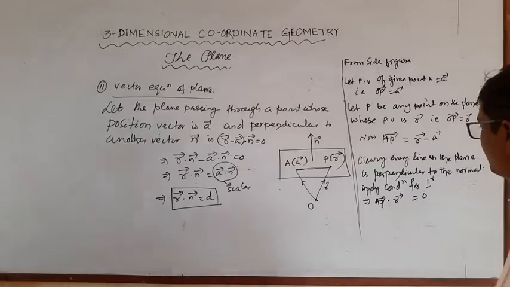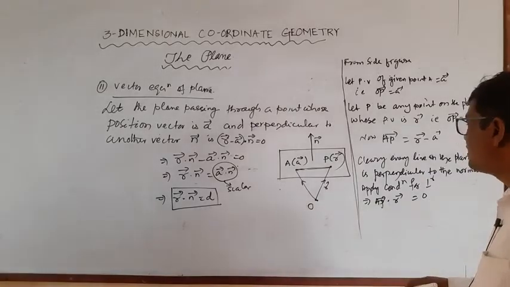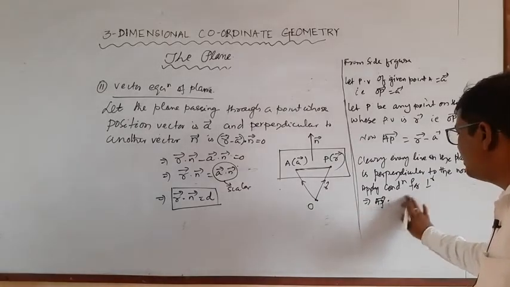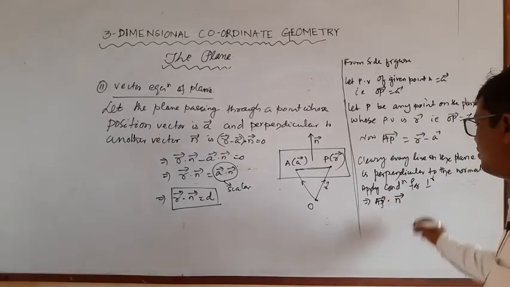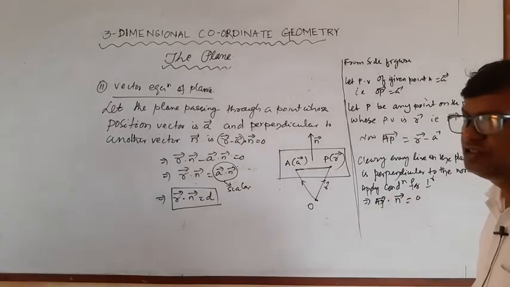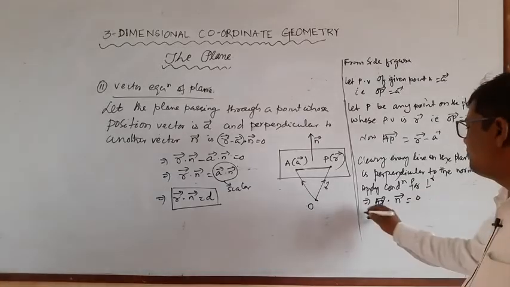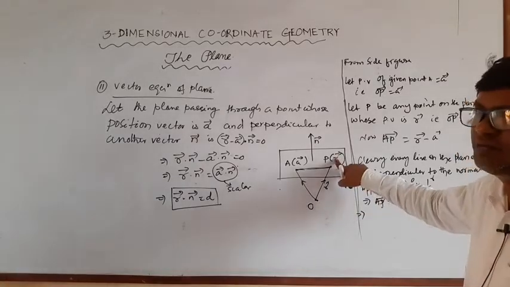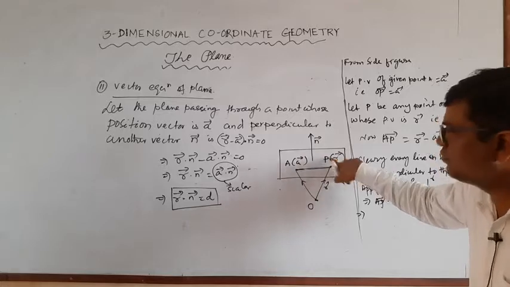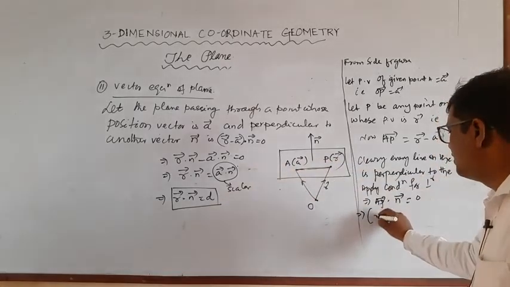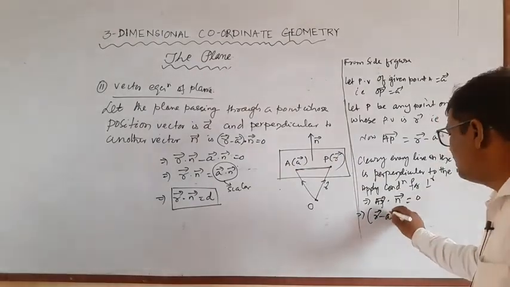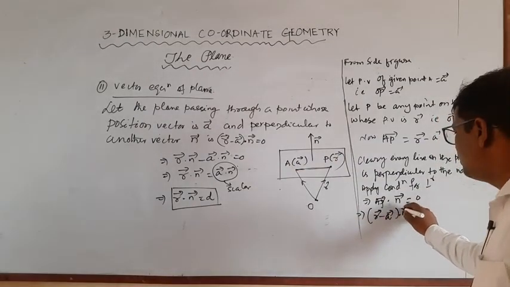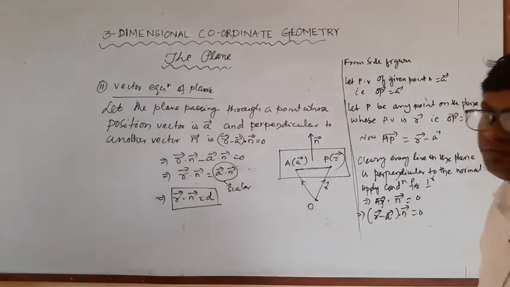Sorry, this is not R, normal is N here. So AP vector dot N is equal to 0. What is AP vector? Position vector of P minus position vector of A. So this is R vector minus A vector dot N is equal to 0.